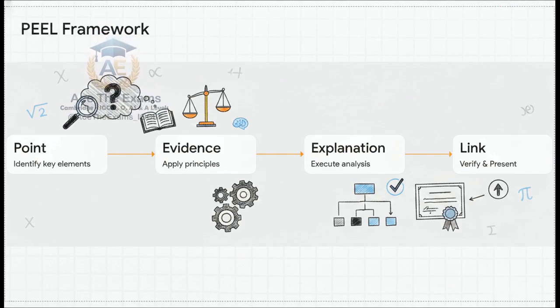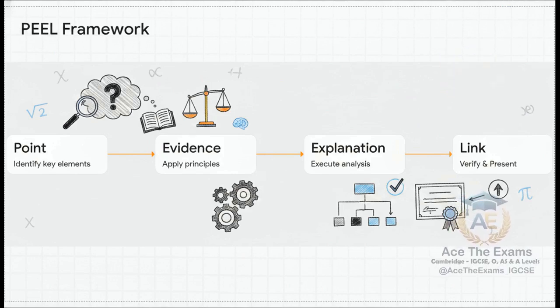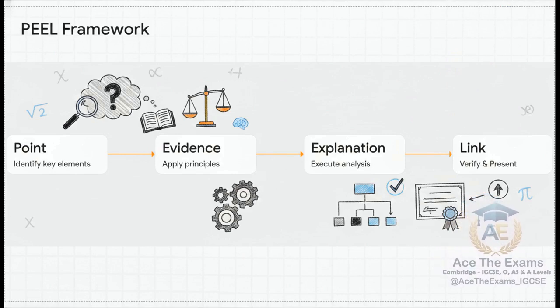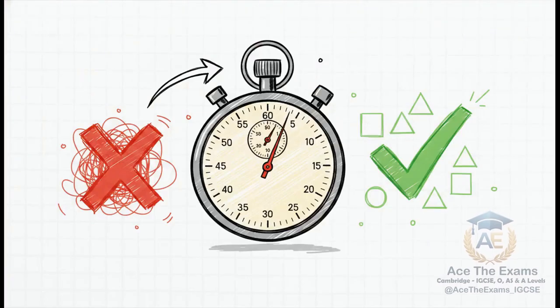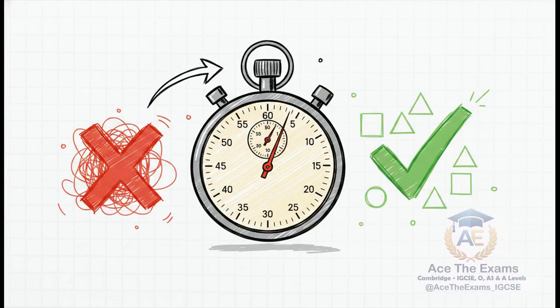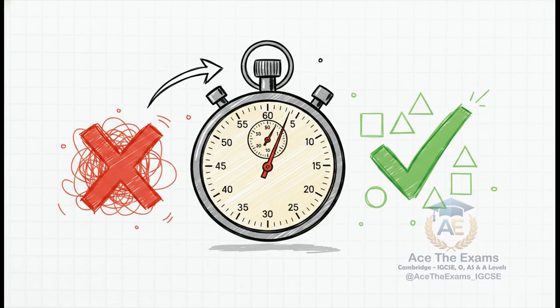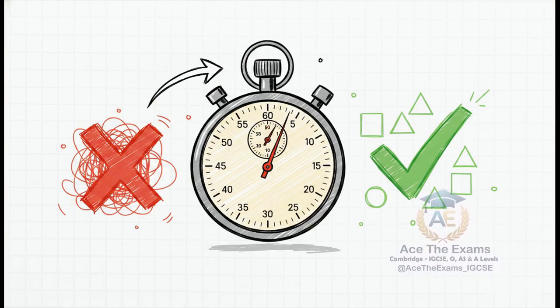Step 4 is link. Verify the results and present them clearly, double-checking if there were any hidden restrictions you might have missed. This standardized sequence, that is your script. Following these 4 steps demonstrates exactly the higher-order assessment objectives that examiners crave. Let's head into Section 3, the rewrite. Now for the transformation stage. We are going to take those flawed scenes from our earlier directors, Alex and Sam, and fix them live using our new Peel framework. I want you to mentally accept this 60-second rewrite challenge with me.